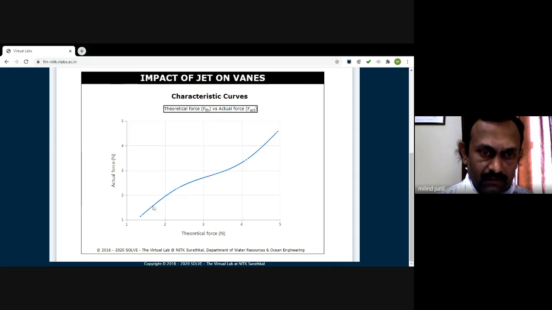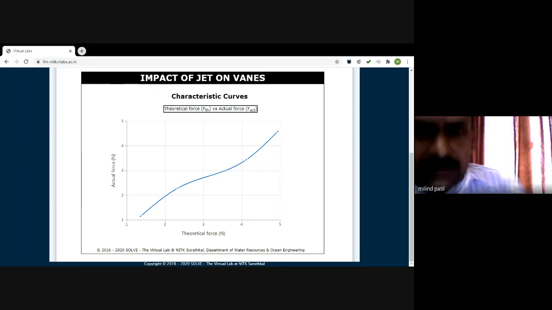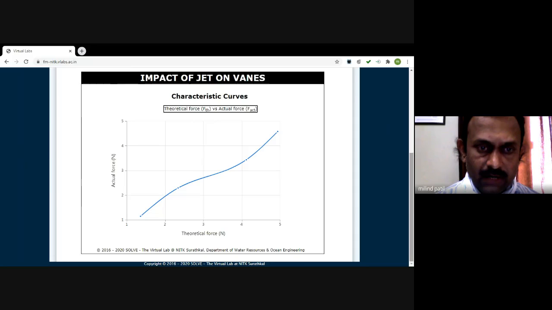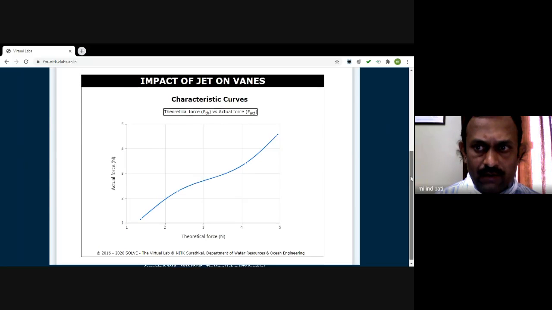If I fit the line, a linear fitment of the curve using a simple principle of curve fitting, I can fit a straight line over here. And if we observe the regression coefficient, the R square value is very close to 0.88. That means there is a verification of this impulse momentum principle. Whatever theoretical value we are using, rho a v square, it is now verified with the actual force exerted by the jet on the plate. It's a simple experiment. So that's all about our experiment.